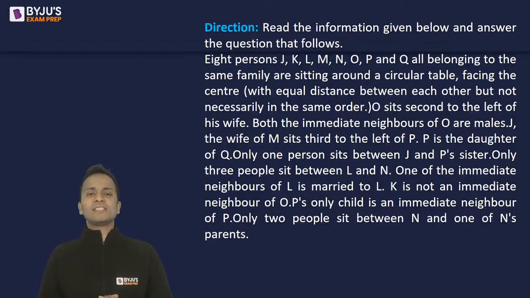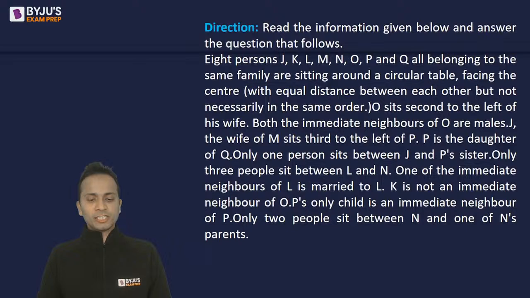So the set of directions tells us that 8 persons J, K, L, M, N, O, P, and Q, all belonging to the same family, are sitting around a circular table. So all of them are of the same family and they are sitting around a circular table facing the center. So that is one good thing, that all of them are facing the center, with equal distance between each other, but not necessarily in the same order.